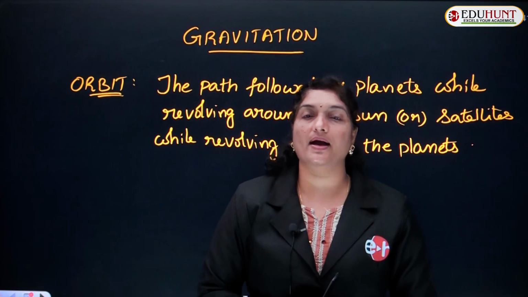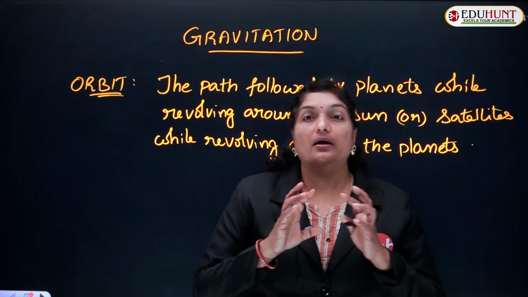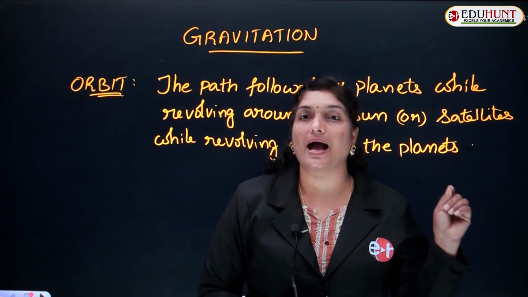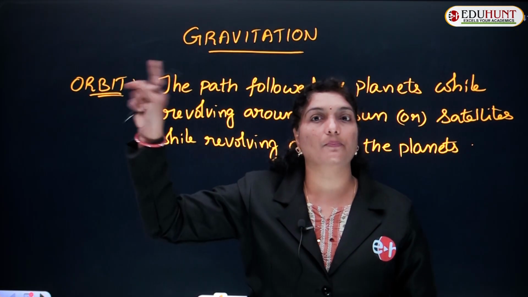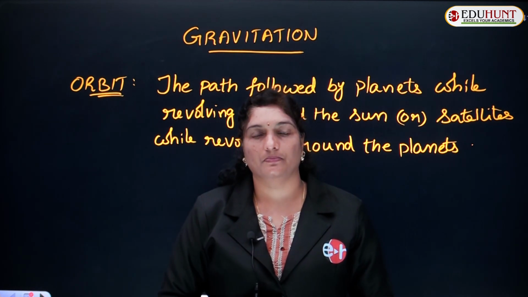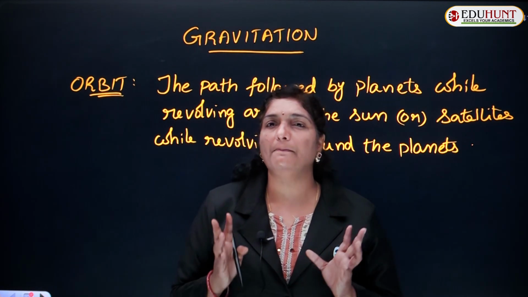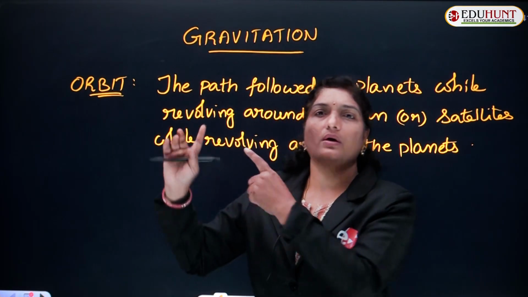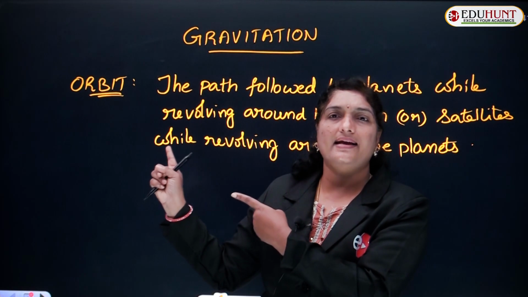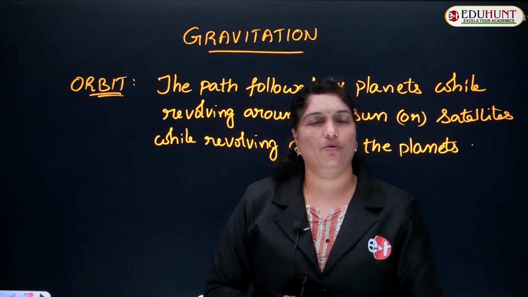And this phenomenon is completely explained by Sir Isaac Newton while observing an apple falling from a tree. This gives complete clarity on how the binding between the planets, satellites and sun is formed.